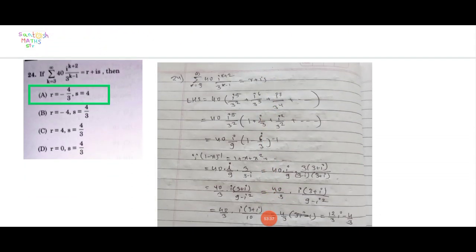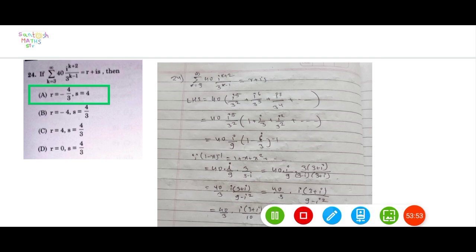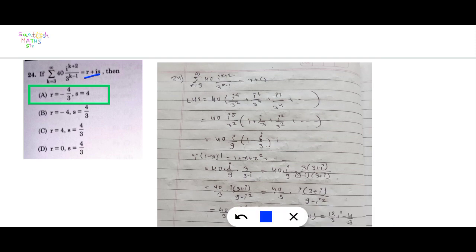Next question. Question number 24. The sum for k running from 3 to infinity of 40 i raised to k plus 2 upon 3 raised to k minus 1 equals r plus is. That means this is a complex number, and we must find r and s.